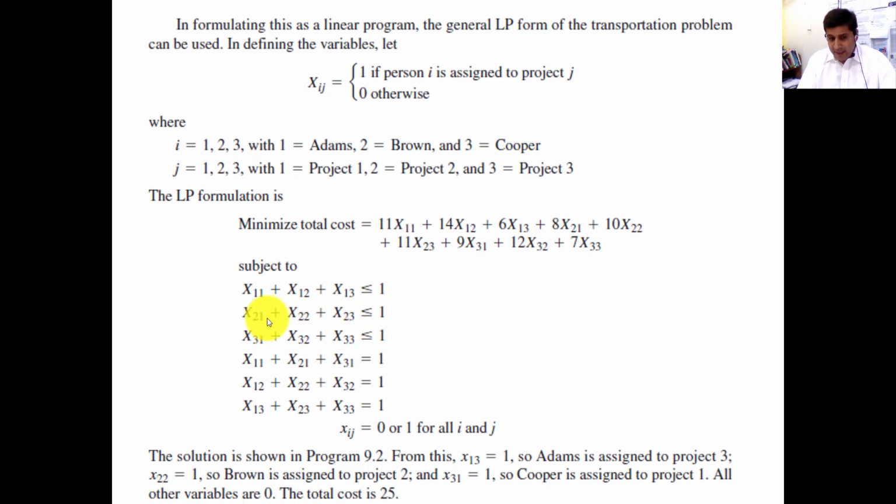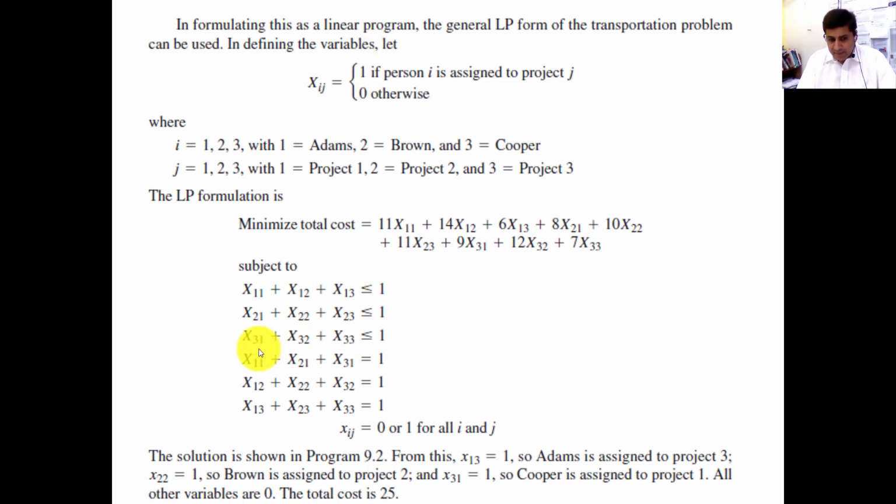This is the constraint of Brown. x21, x22, x23. There is a chance. For example, if you throw a coin, there is a chance that it will be head or it will be tail. So there is a chance that you will assign Brown to job 1, a chance that you will assign Brown to job 2, and a chance that you will assign Brown to job 3. So if you assign, it will be equal to 1. But if you do not assign Brown to any job, it will be equal to 0. Keep this condition in mind.